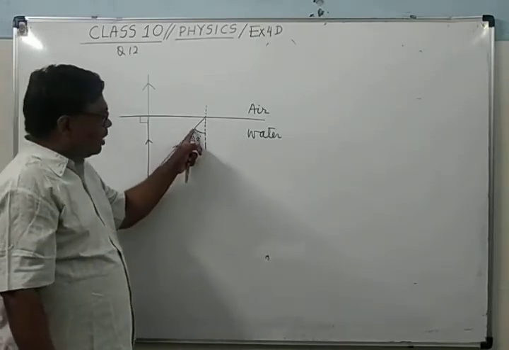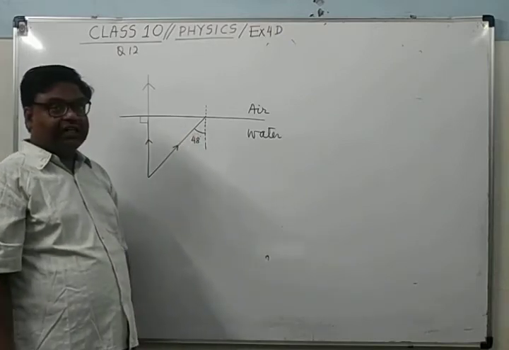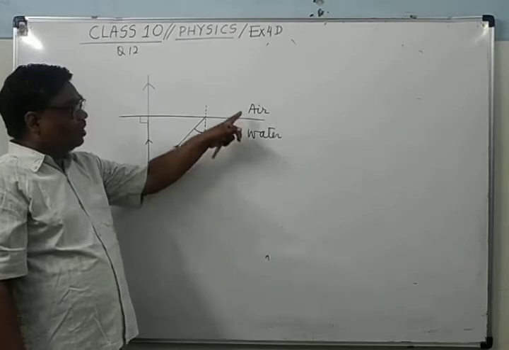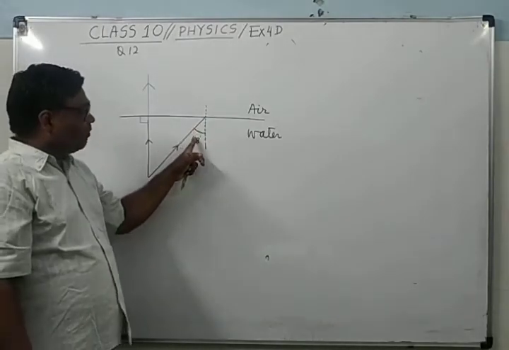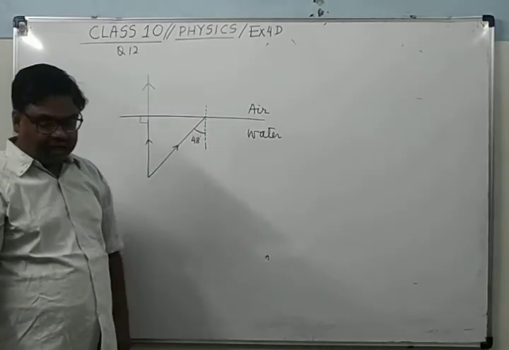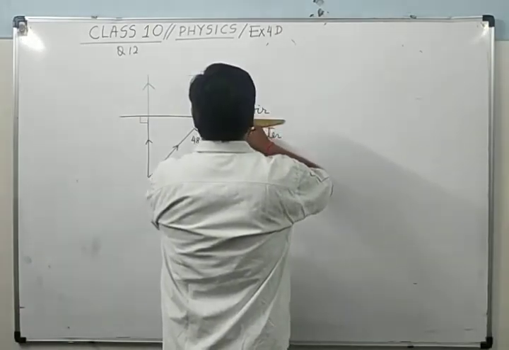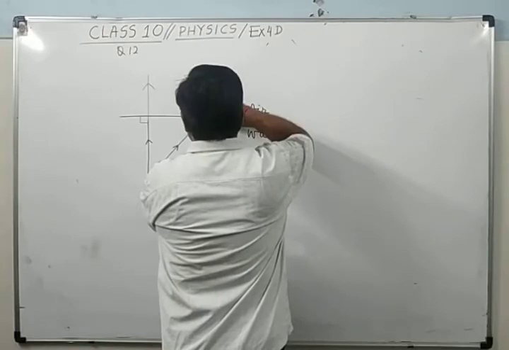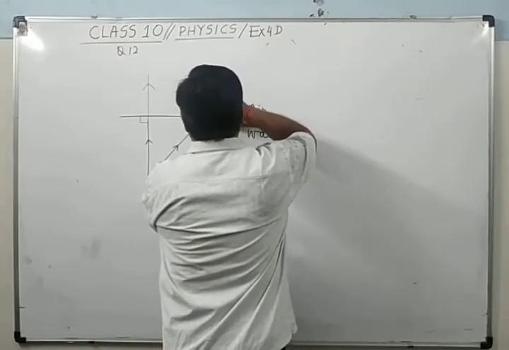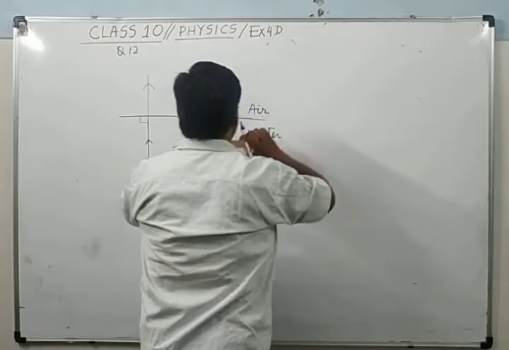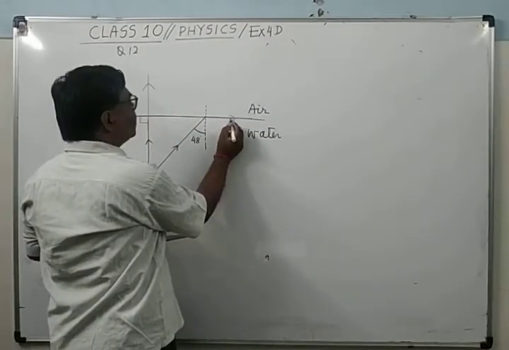So it is falling at the water-air interface at the critical angle, because the ray of light is going from denser to rarer. Angle of incidence is equal to the critical angle. What will be the refracted ray? Here the refracted ray will be along the water-air interface, means it will be in this direction.